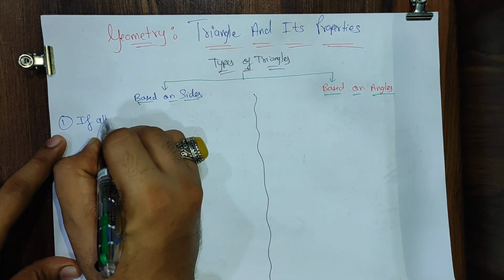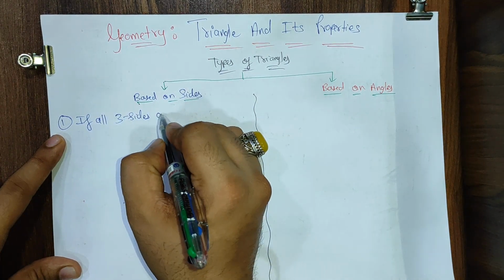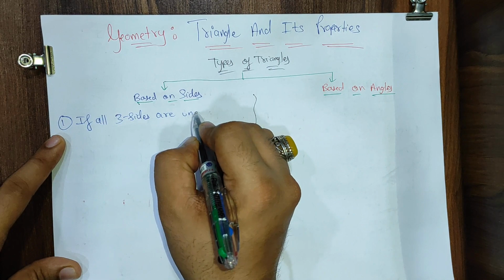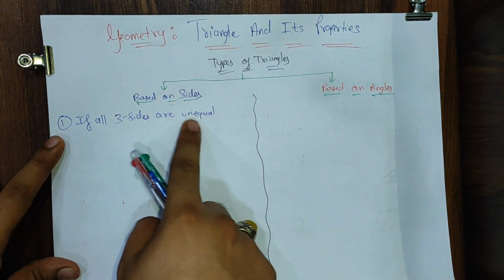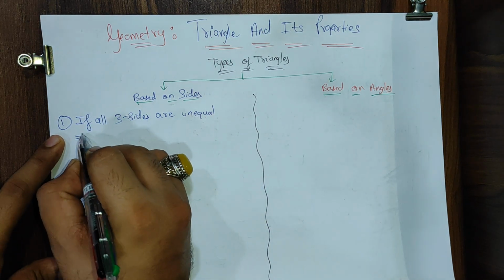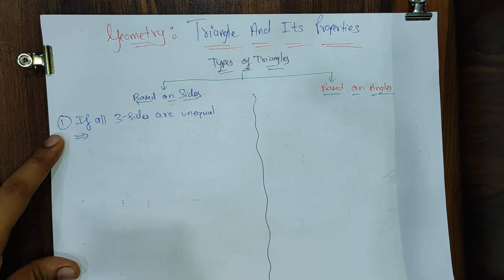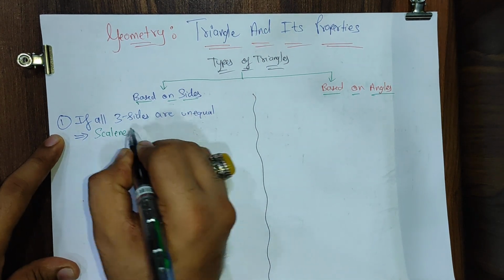If all three sides of a triangle are unequal, then the triangle is said to be, all of you, a scalene triangle. S-C-A-L-E-N-E, scalene triangle.